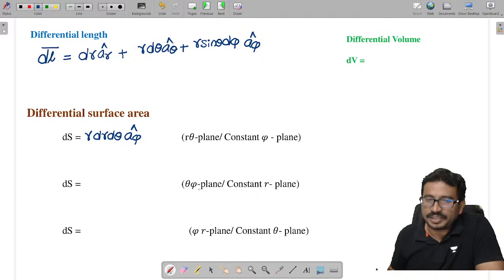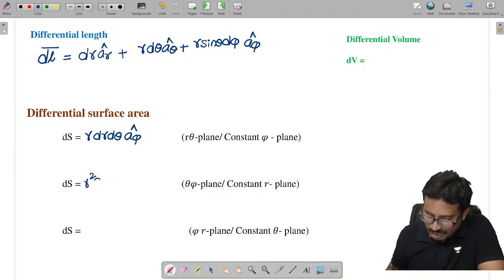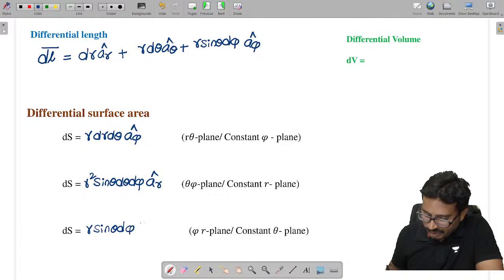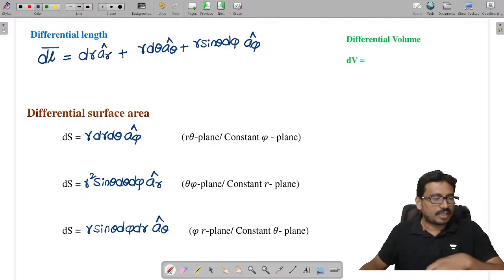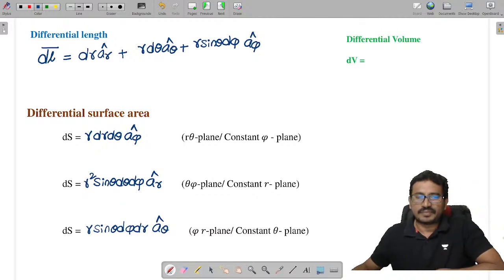Next, tell me now the phi theta plane. Here, the change in length along theta is r d theta, and along phi it is r sin theta d phi. So it becomes r squared sin theta d theta d phi, and the direction is a r. And for the phi r plane, it is r sin theta d phi dr, and the direction is a theta.